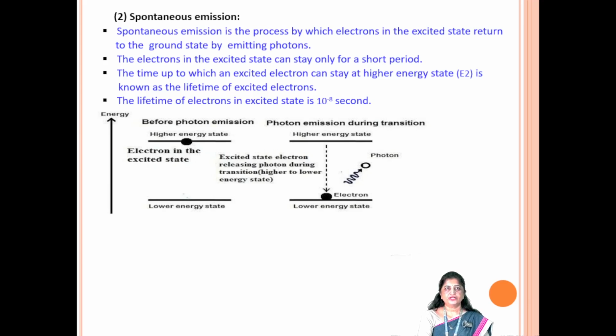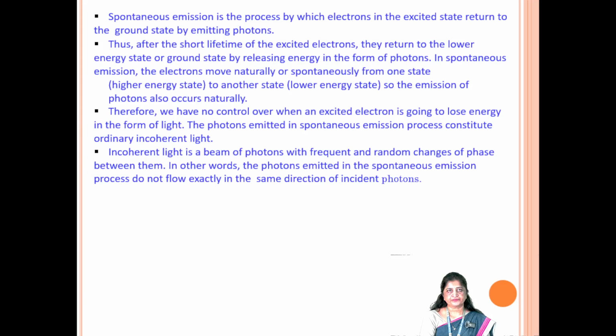Next one is spontaneous emission. In spontaneous emission, what happens? When the electrons jump from the excited state, they go to the lower state. When an electron jumps from higher energy level to lower energy level, it releases a photon. So here, in the initial figure, the electron is at higher energy level and it jumps from higher energy level to lower energy level and releases energy. This is called spontaneous emission.